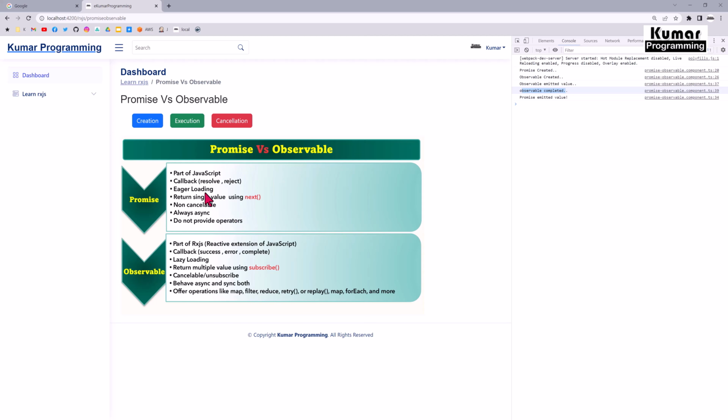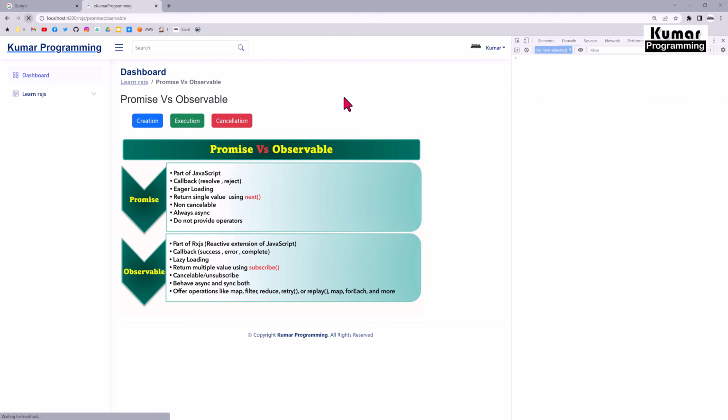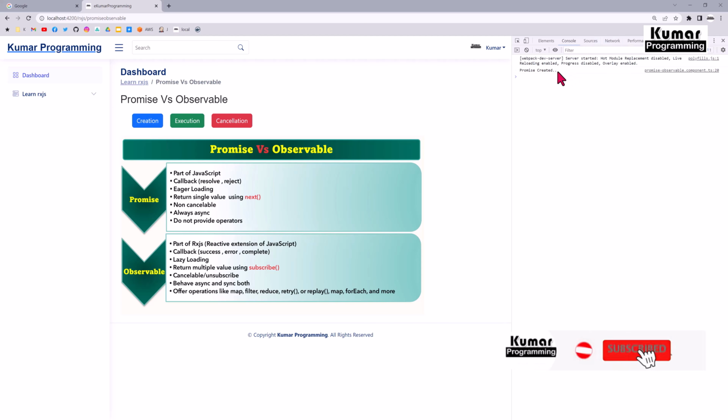Okay, so here this promise takes two callback functions as resolve and reject. On the other side, observable takes three callback functions as success, error, and complete. Okay, and if you see here, let me refresh it. As soon as I clicked on creation, my promise gets created. Okay, we have not executed my promise.